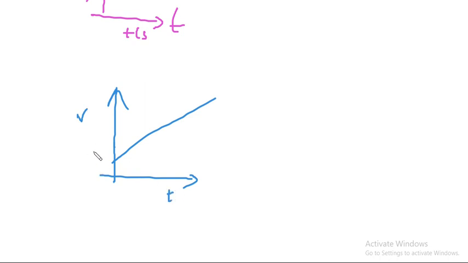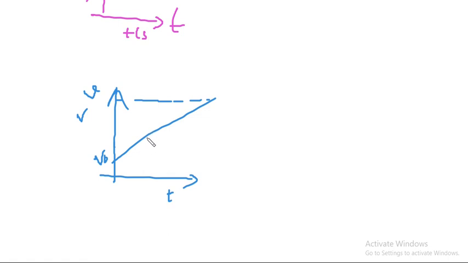Let us say this is v0, and it goes to some v. If you look at this graph, you can see that velocity is increasing and its rate is constant. It is increasing with constant rate.